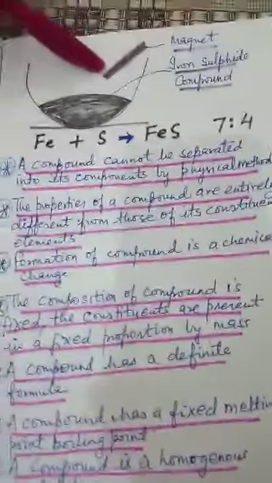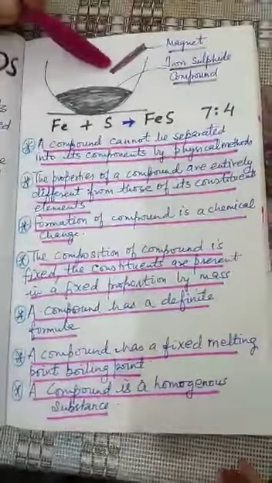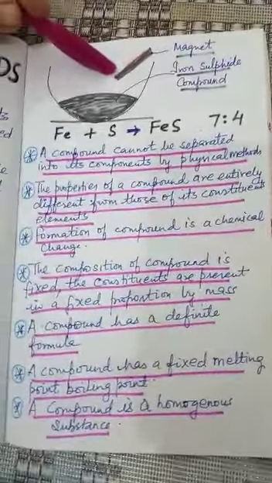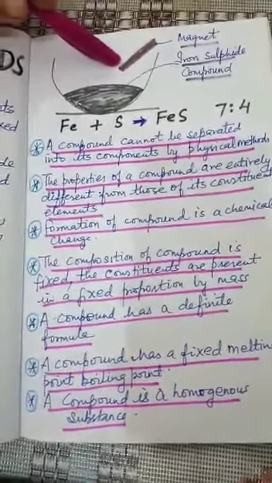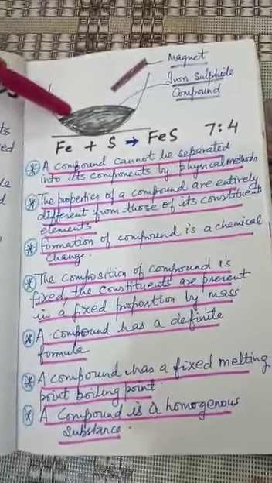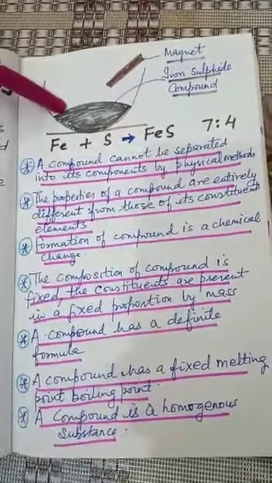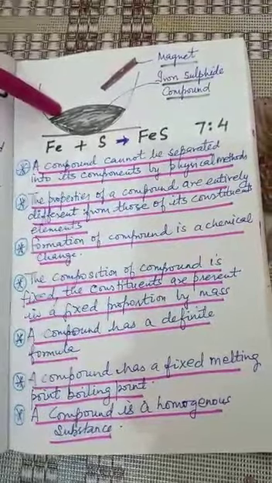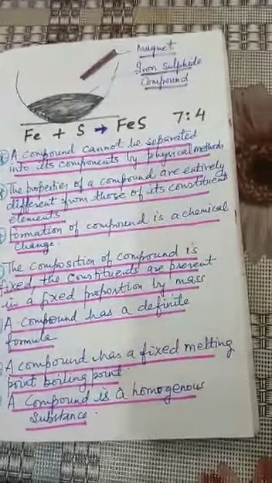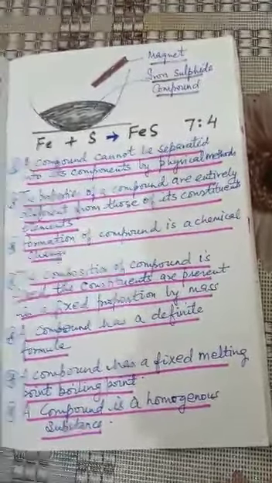If a magnet is put in the iron sulfide compound, the iron does not separate from the sulfur. This means that the iron sulfide compound cannot be separated into its constituents by a physical method. We can say that a compound cannot be separated into its components by a physical method.